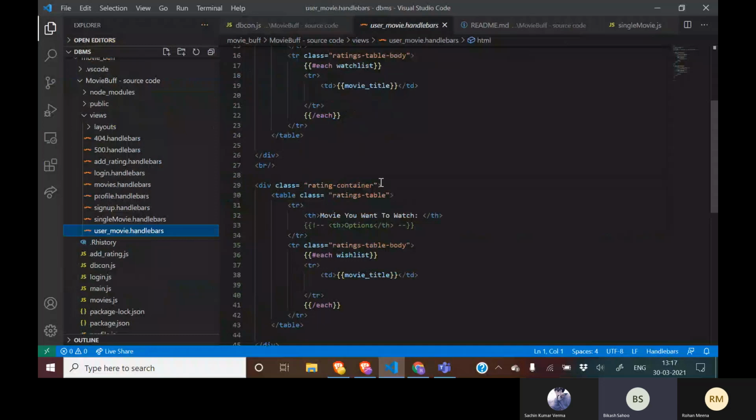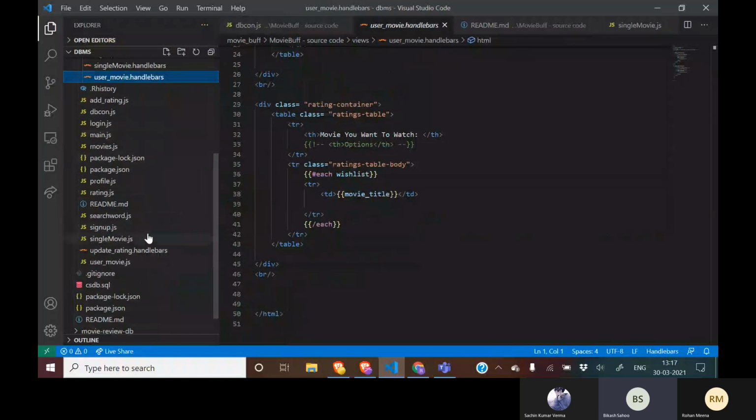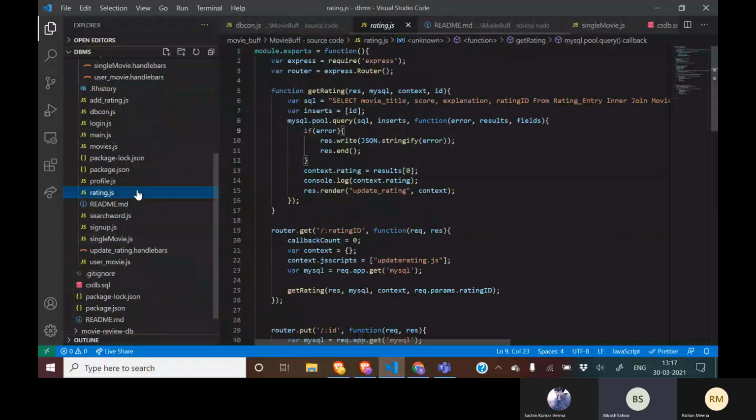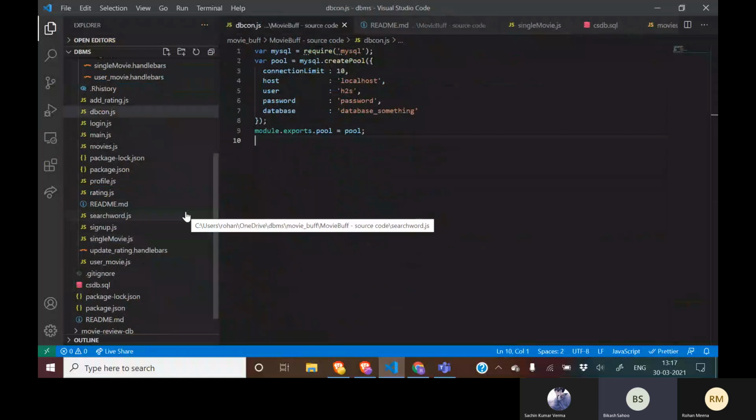And for that we have called another procedure, add ratings, because we are entering data into two tables simultaneously. Apart from them, we are also checking for validity, meaning that once you have entered your review for one movie, you cannot again enter a review for that same movie. And get and post routers are there.